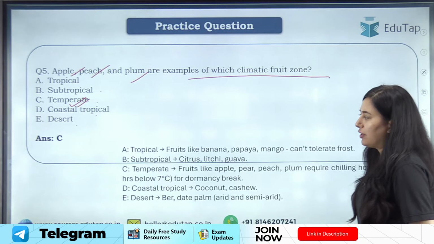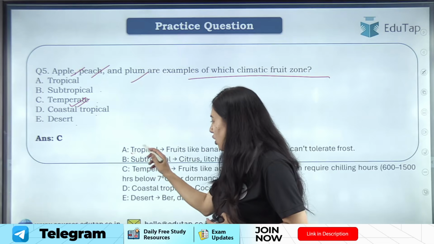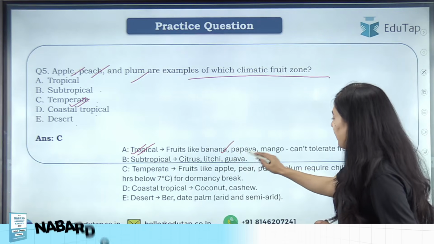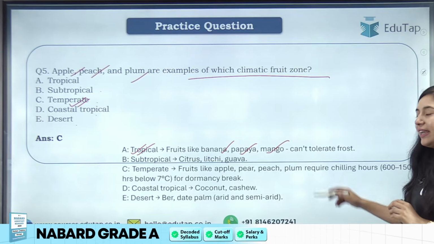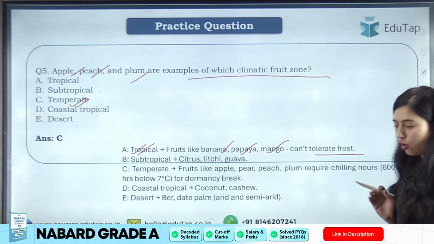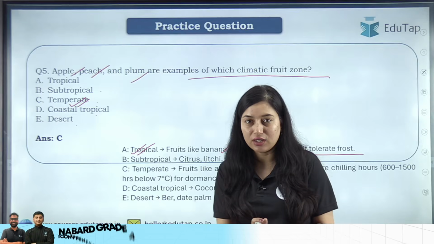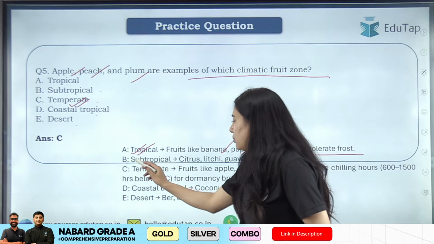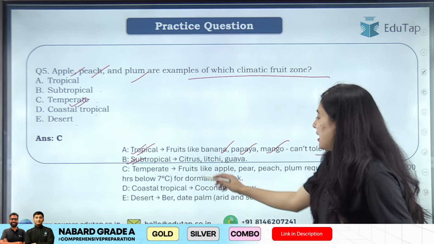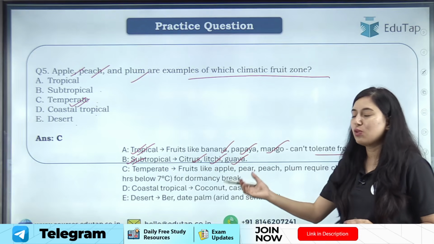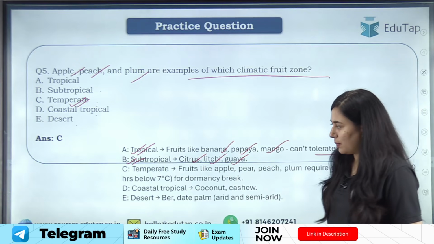So students, if I talk about examples of tropical fruits, so tropical का examples होंगे आपके banana, papaya, mango. Okay, they can't tolerate frost. All the tropical crops will not be able to tolerate frost condition, right? Then we have subtropical crops. Subtropical crops are your citrus, lychee and guava. Clear? So citrus, lychee, guava, they are usually grown in subtropical regions.